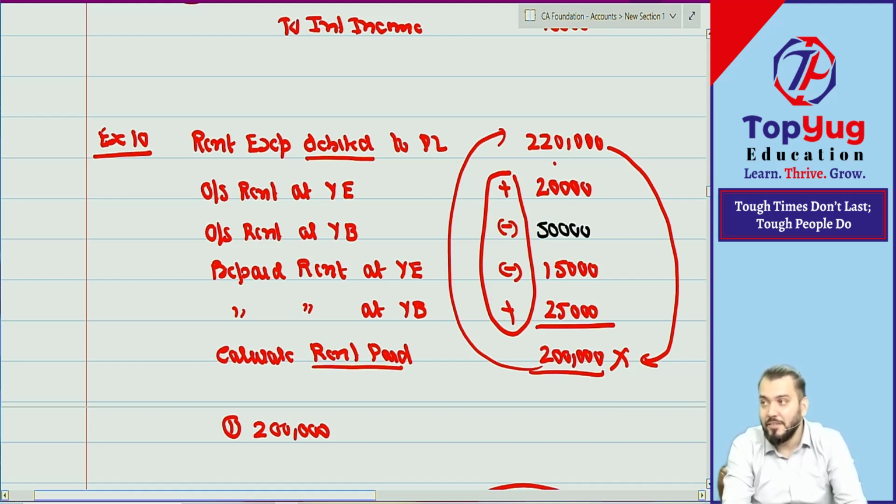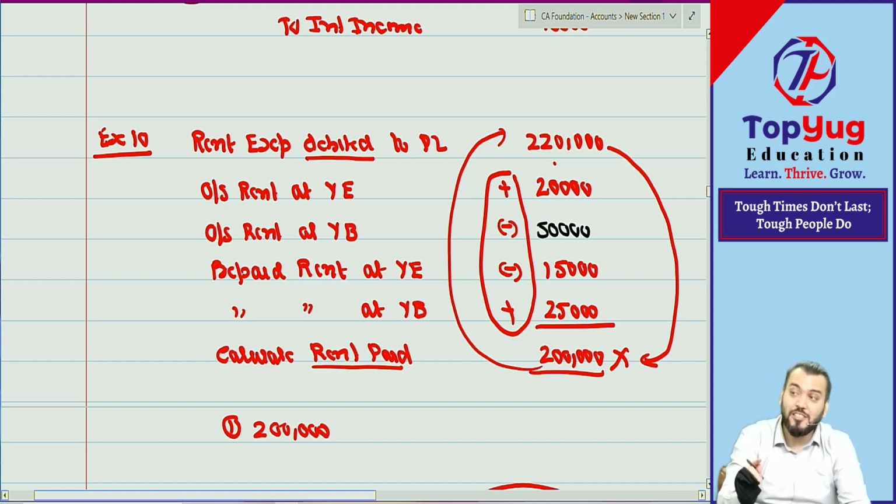But here rent expense was given. There is a difference between rent paid and rent expense. What is transferred to P&L, rent expense or rent paid? Rent expense, whether paid or payable.